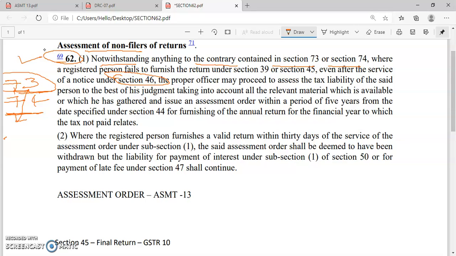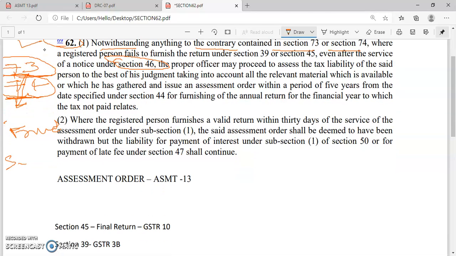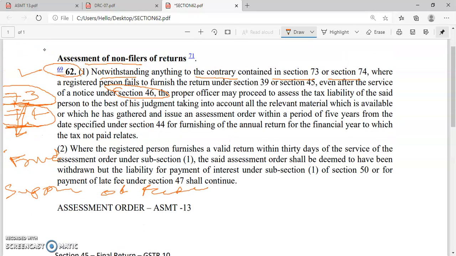However, section 74 will run on similar items, but it is due to fraud, suppression of a fact, et cetera. So section 62 will override section 73 and 74.